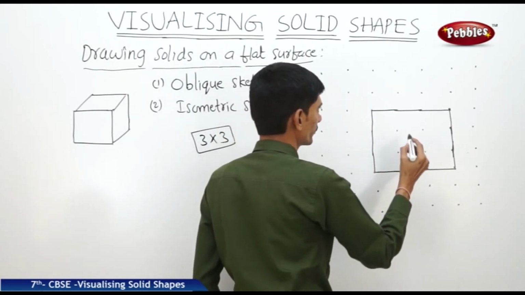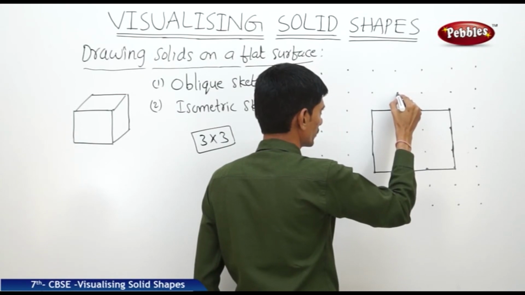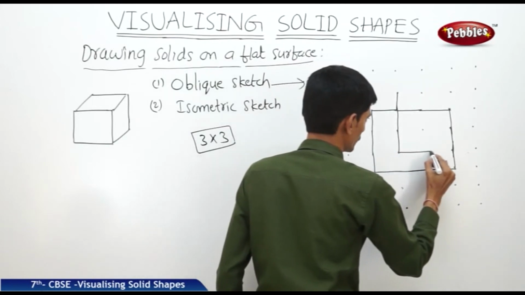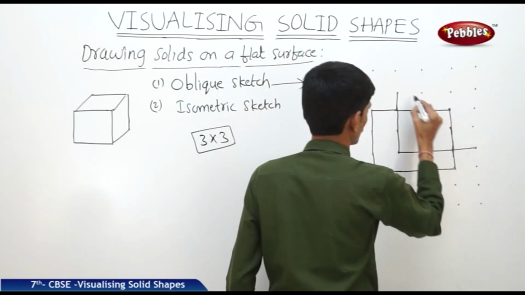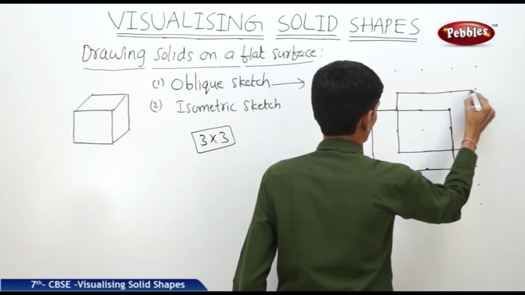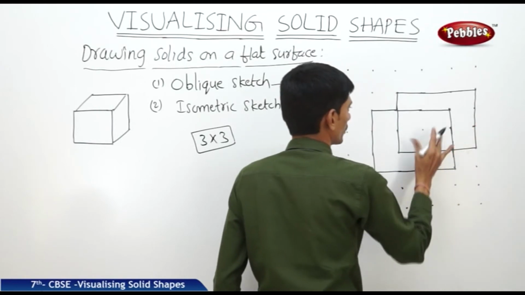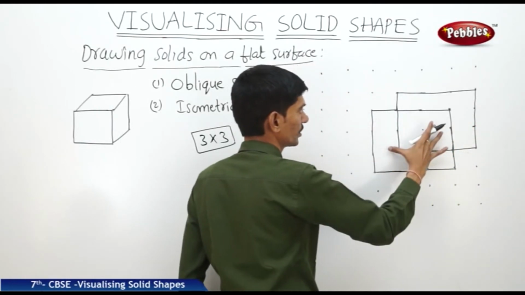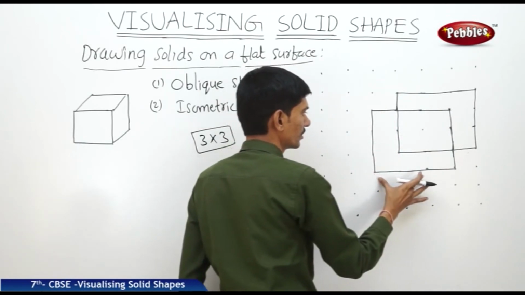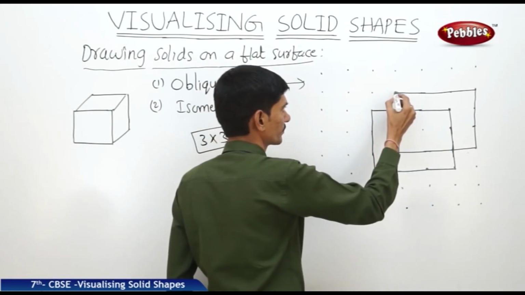Now let us take the back face. The two faces are the same length and breadth and height. So 3 centimeters length and 3 centimeters breadth. Now let us join the corners.